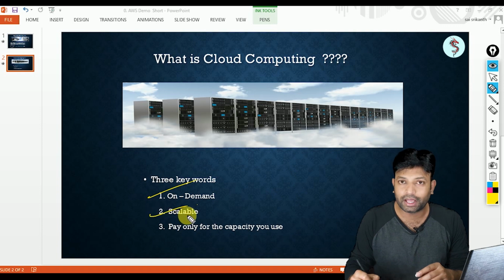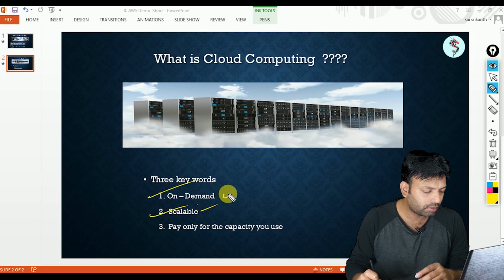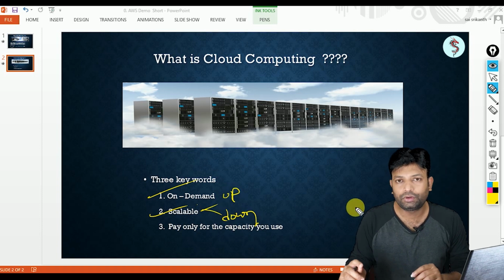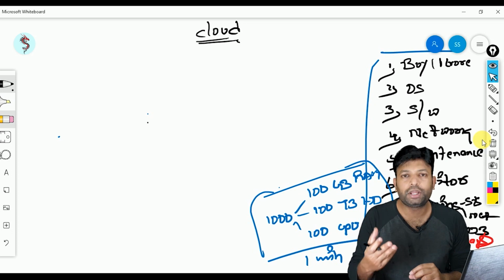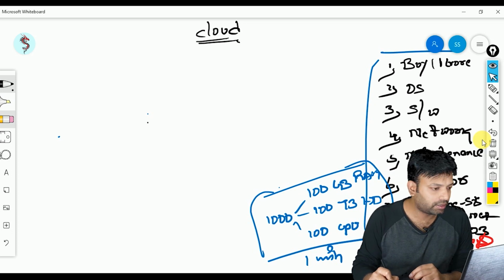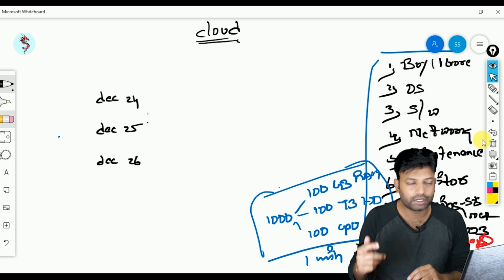The second one is scalable. Here we have two words: one is scale up, another one is scale down. I'll give one simple example so that you will understand better. Now let me take three important days: December 24th, December 25th, and December 26th.